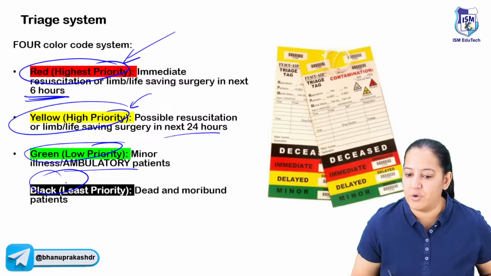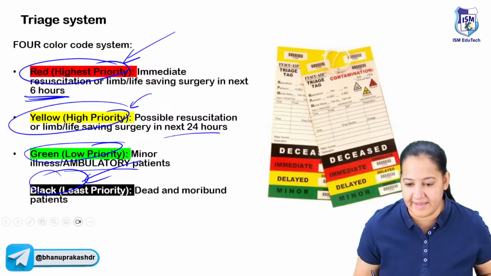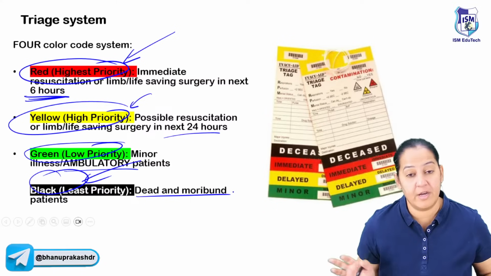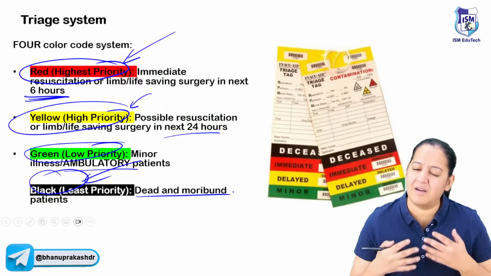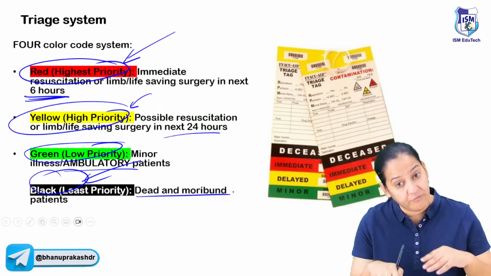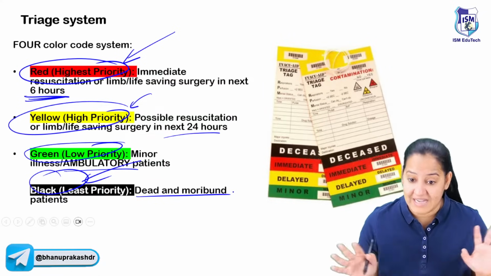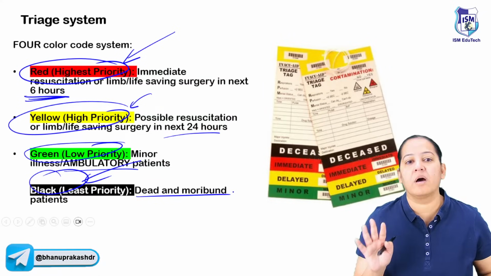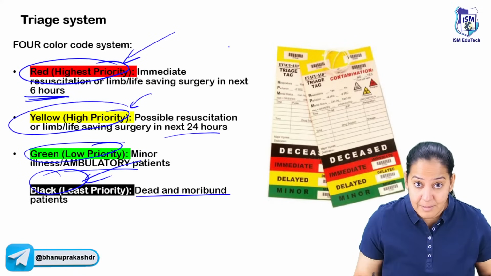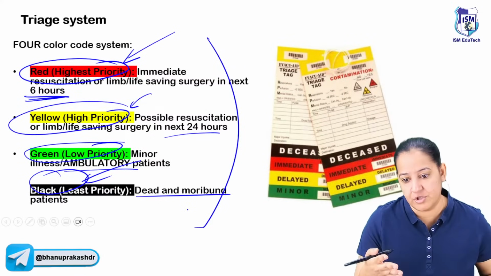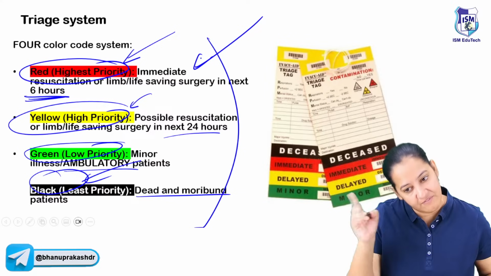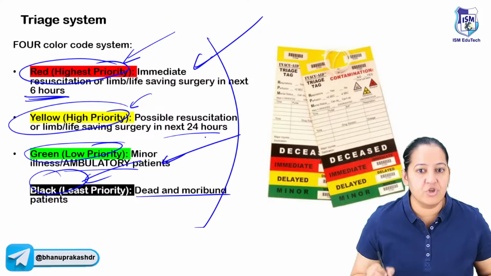And black are the dead ones. We have to shift them to the mortuary directly. Dead or moribund, we cannot save them. They are so badly injured that even after doing the surgeries and attending to them, we cannot save them. We put them in the black, or they are the dead patients. So these are the 4 color codings we are using, and the basis here is the severity of the injury. The more severely injured are given the highest priority, and the less severely injured are given the low priority.